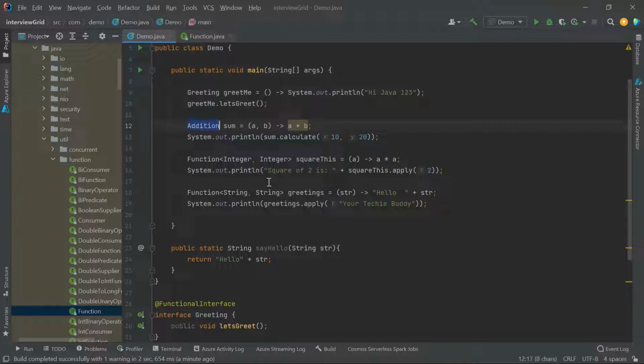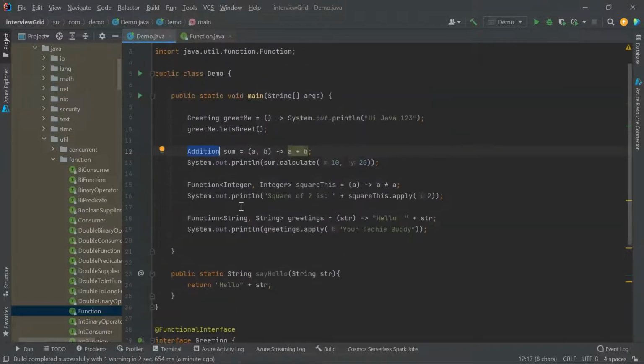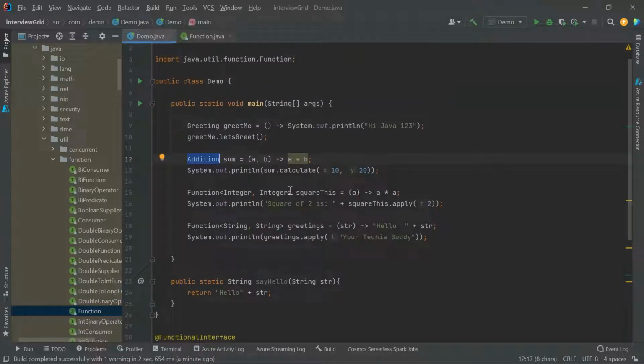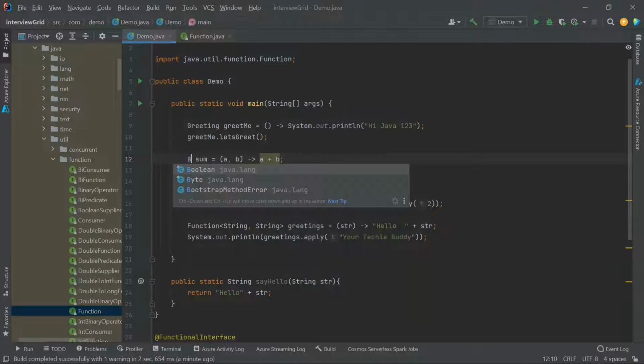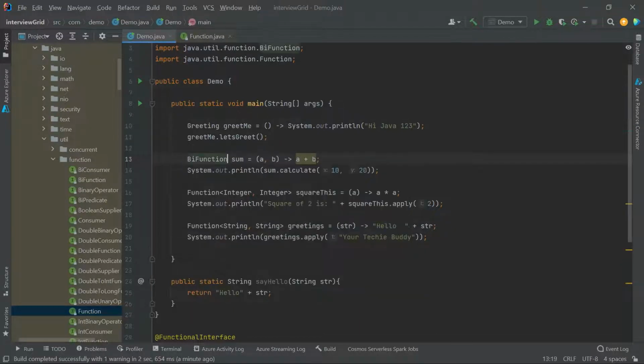Yes, we have. Function takes one input and gives one output. But when we want to give two inputs to the function, we can just use BiFunction. Here you need to specify the two inputs, Integer, comma Integer, right? And what am I expecting? An Integer. That's it. And BiFunction also comes with apply, and you pass these two.